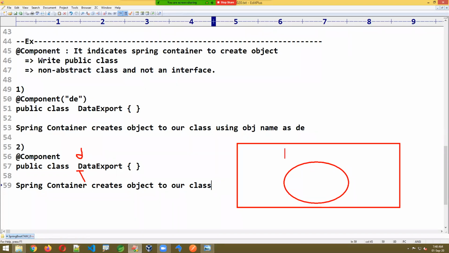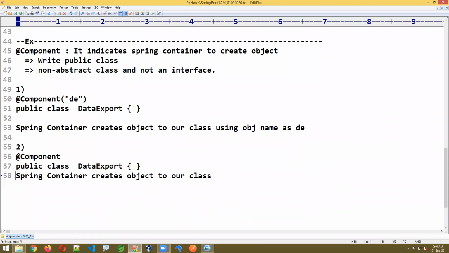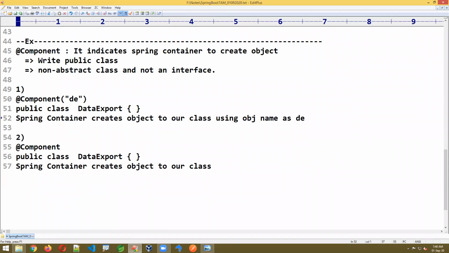That is called camel case conversion: dataExport. If we did not give any object name, that is valid. The class name's first letter is taken as lowercase. I think you got the clarity on these two points. @Component indicates the Spring container to create the object.